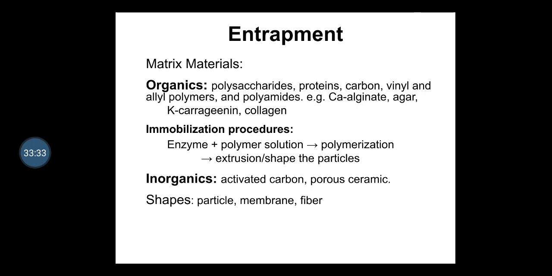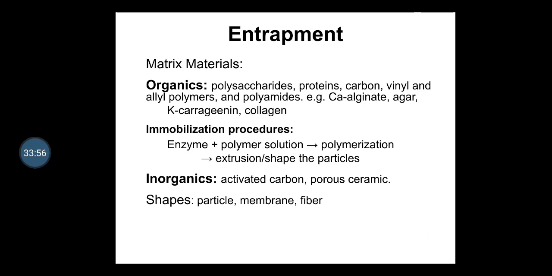And these are a few organic and inorganic materials which are used as matrix material for the entrapment mechanism. Organic materials are polysaccharide, protein, carbon, vinyl and allyl polymers and polyamides. Examples are calcium alginate, agar, potassium carrageenan and collagen.